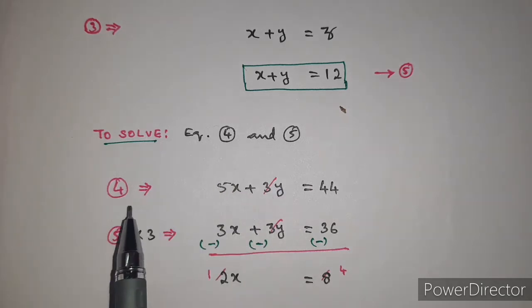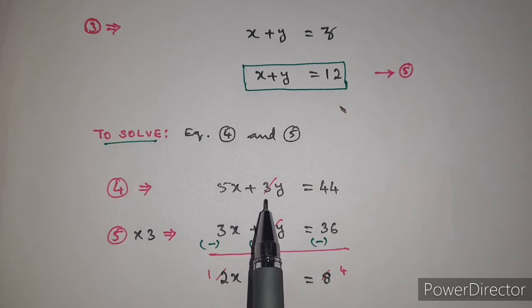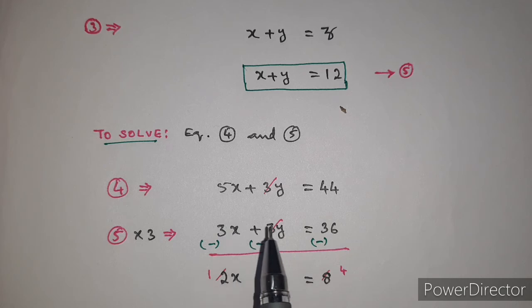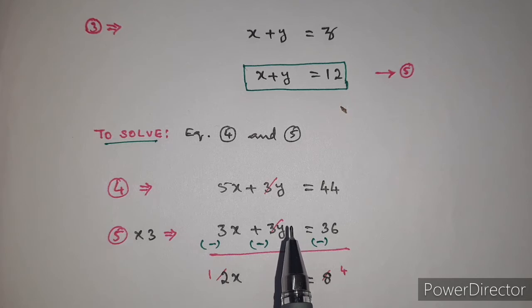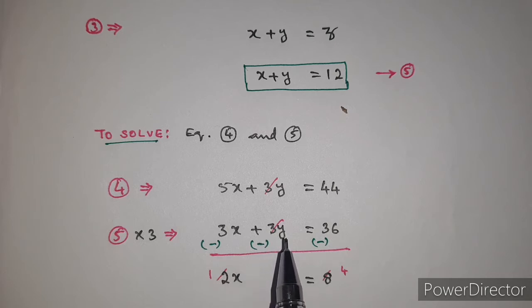So we have to solve equation 4 and equation 5. I write the fourth equation as it is, that is 5x plus 3y is equal to 44. Then to eliminate, we have to multiply equation 5 by 3, because when we eliminate variables, only if the variables have the same coefficients is it possible to eliminate the variable.